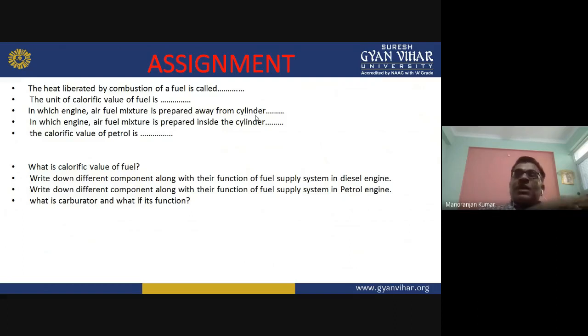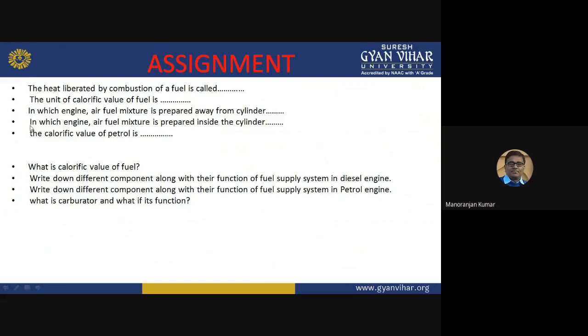It is prepared in the carburetor, and the carburetor is placed away from the engine cylinder. So the answer is the spark ignition engine.